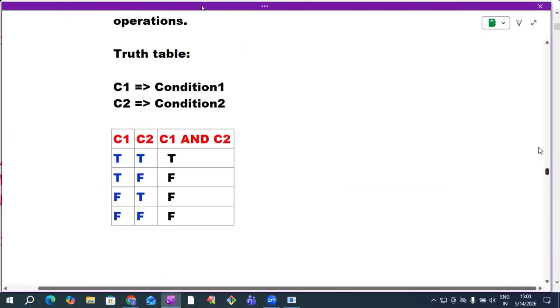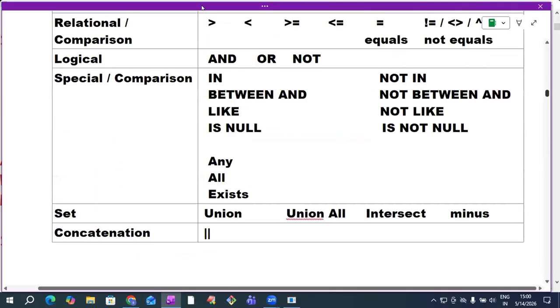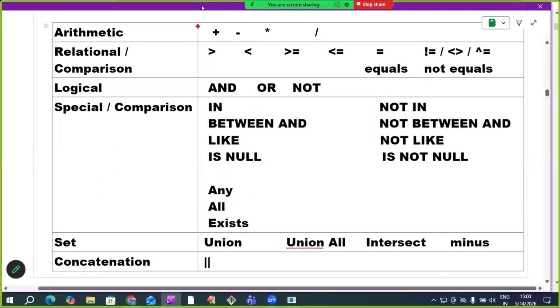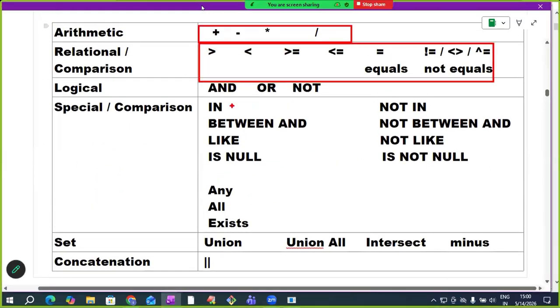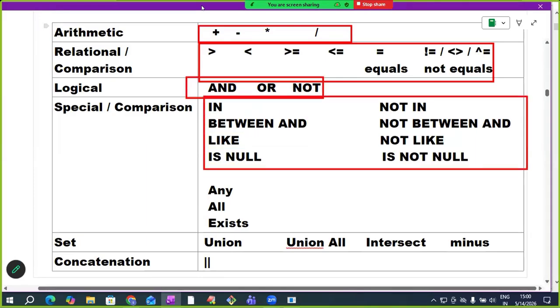So all special operators are over. Now you know all arithmetic operators, relational operators, and logical operators. In the special operators, you know in, between and, like, is null, and the opposite of them. These special operators we know.